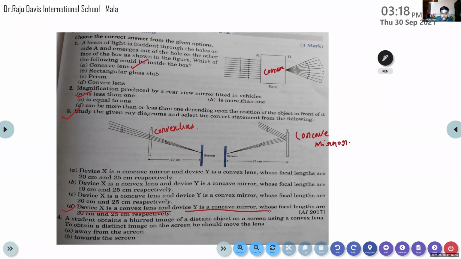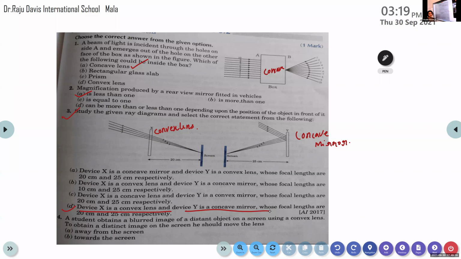Ma'am, because convex lens. Convex lens? I need the explanation. It allows the light rays to pass through it. Yeah, a concave lens also allows the light rays to pass through it, right? Ma'am, but in Y it is reflecting. Okay. So why are you saying this apparatus X is a convex lens? Why is it not a concave mirror or convex mirror? Because it does not diverge.